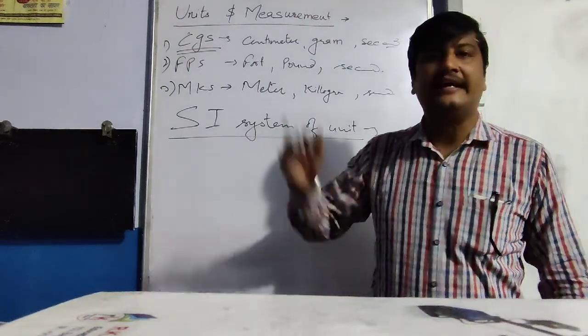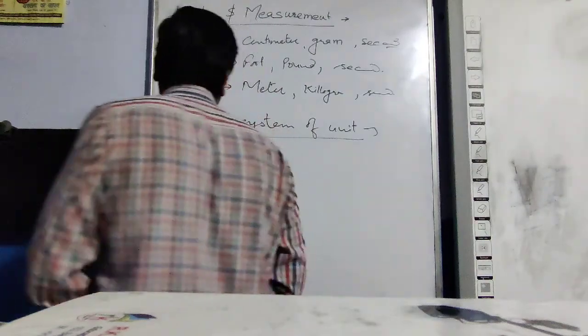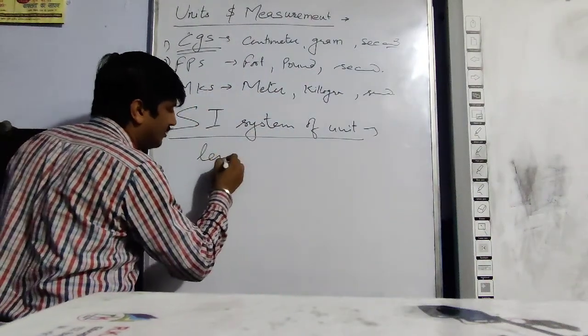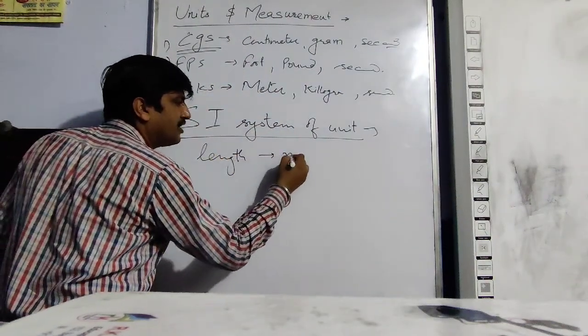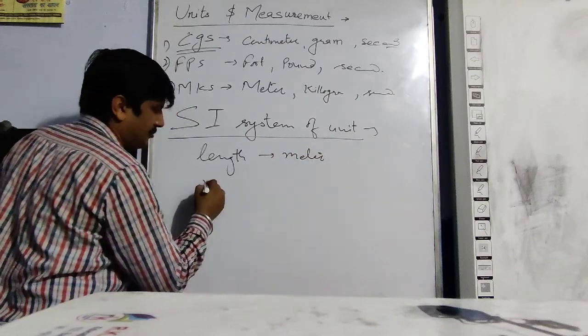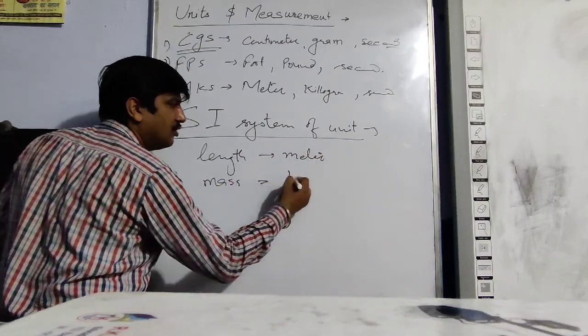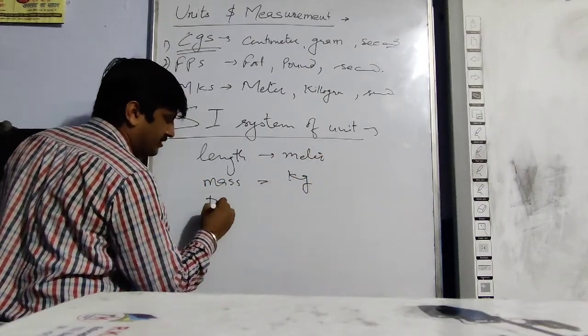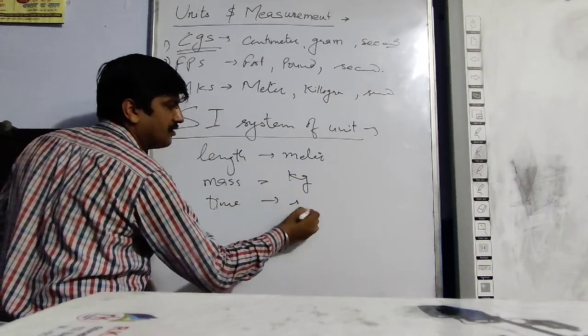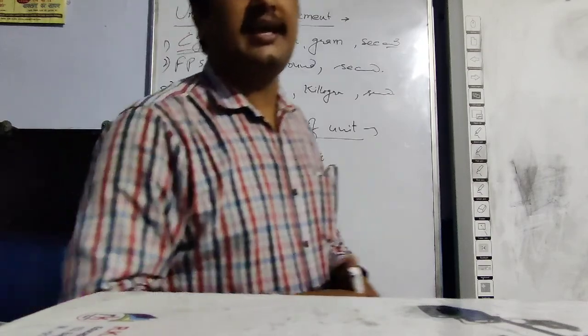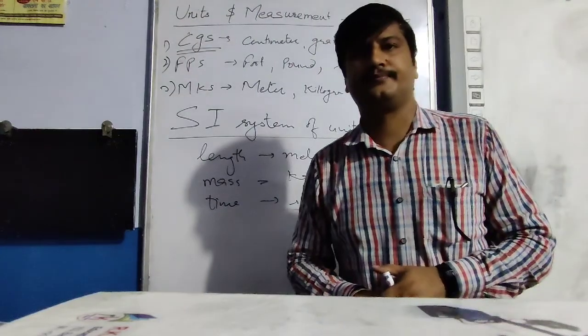In this system, the length is measured in meter, mass is measured in kilogram, and time is measured in second. It is known as SI system of units.